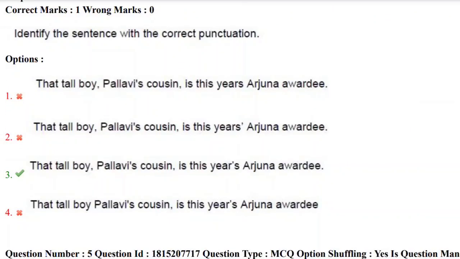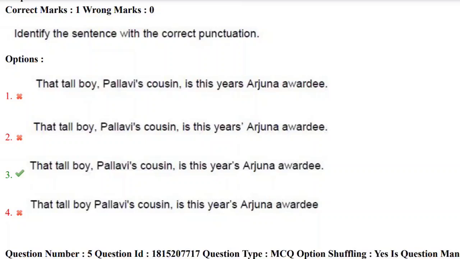Identify the sentence with correct punctuation. Yes, the question is on punctuation, and here we have the options. The correct answer here is the third option, that is, that tall boy, comma, Pallavi's cousin, comma, is this year's Arjuna awardee.